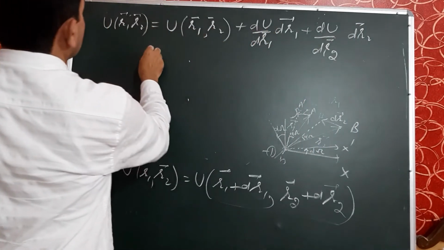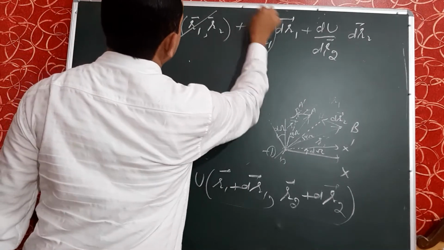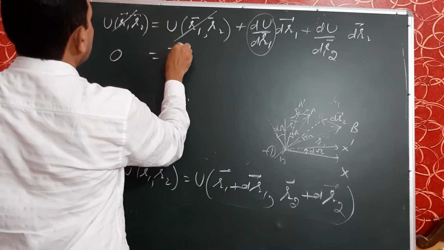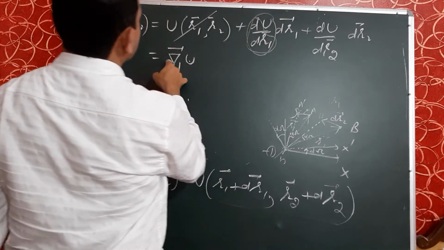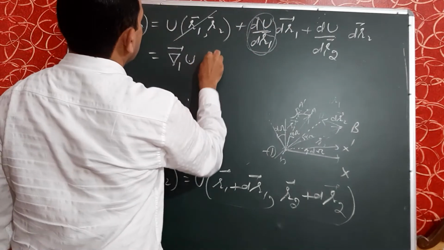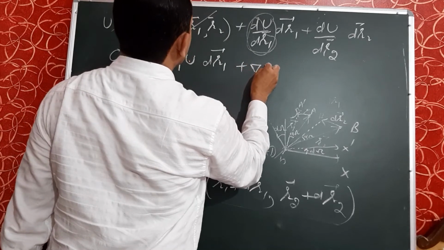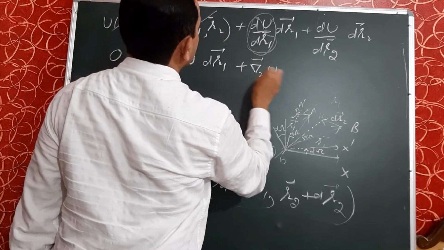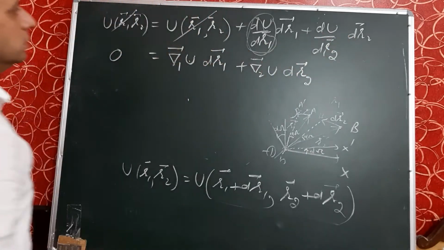So this will be cancelled out, it is 0, and this may be written as del 1 u, because del 1 is the delta operator and u is energy, into dR1, plus del 2 of u into dR2.